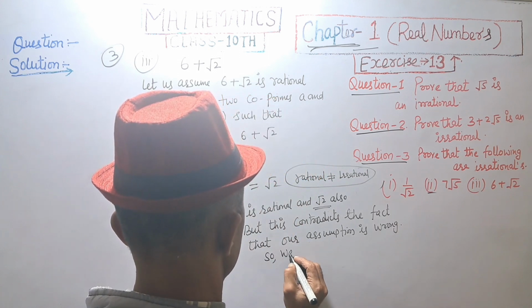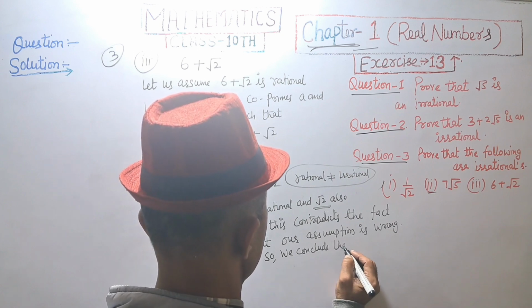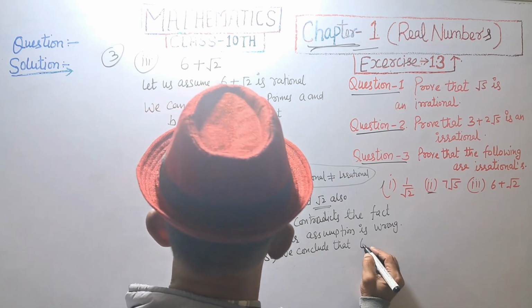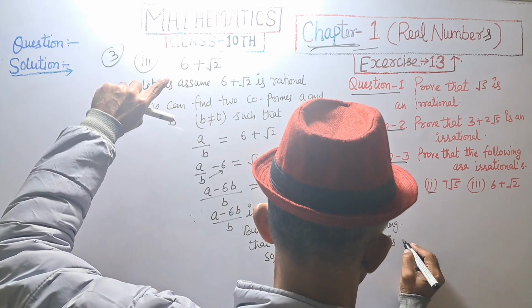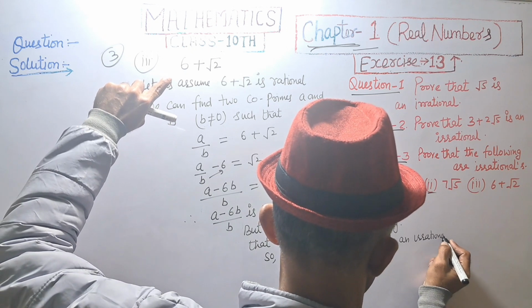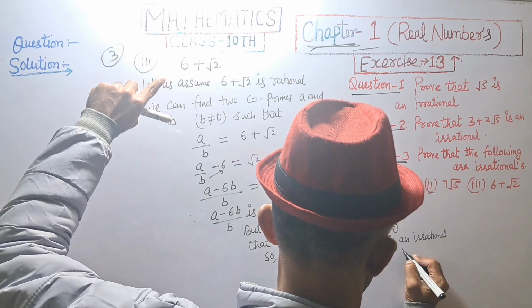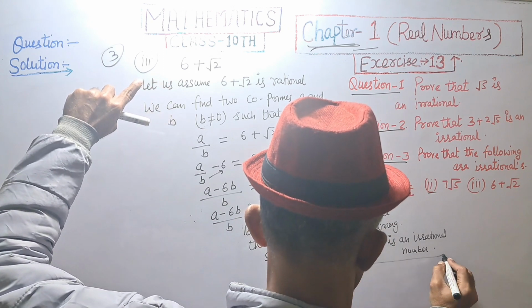So we conclude that 6 plus root 2 is an irrational number. Hence proved.